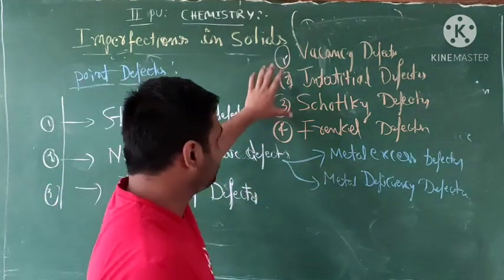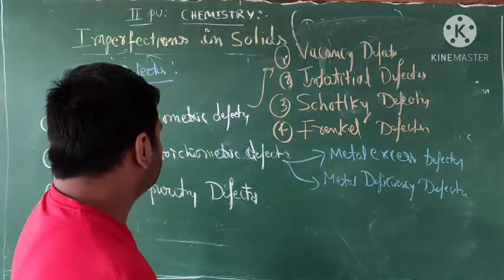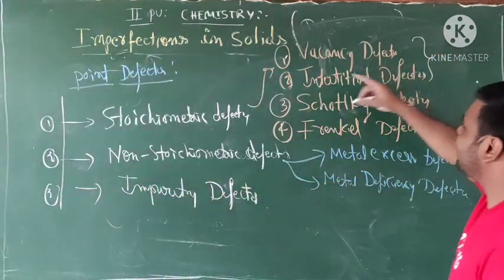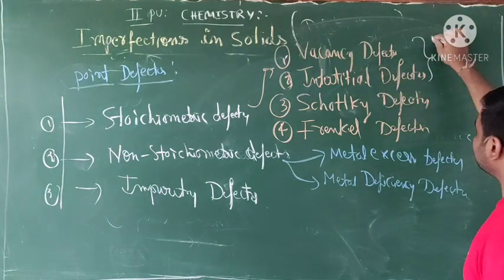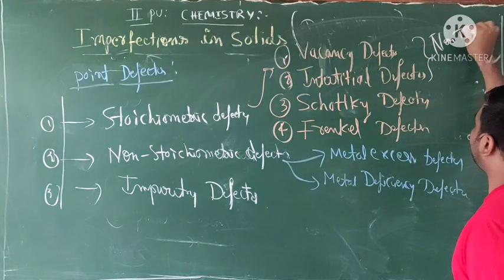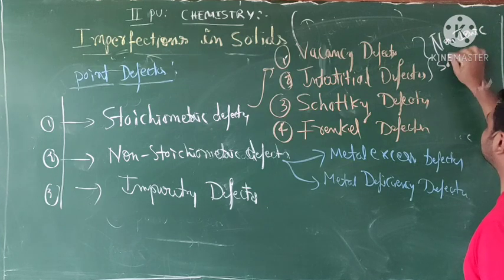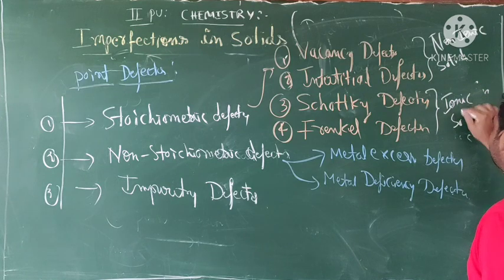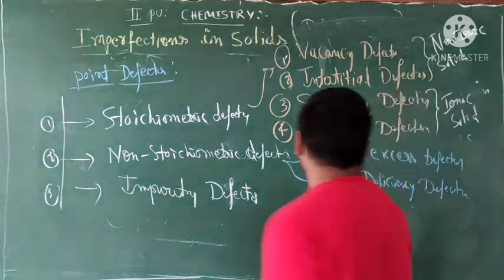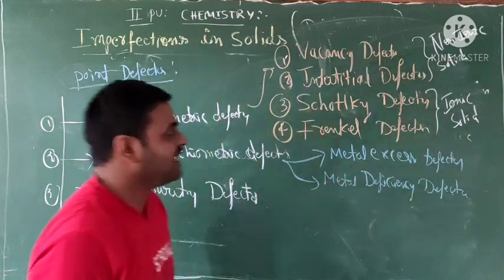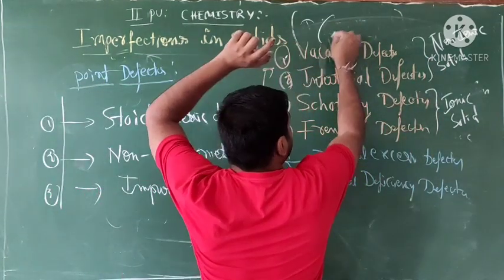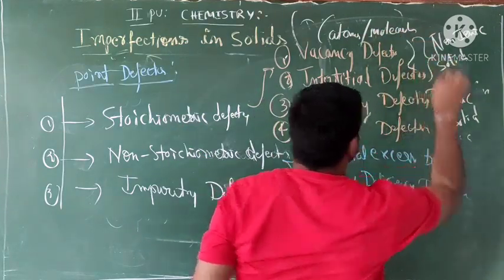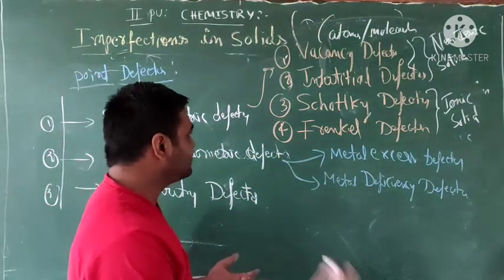Okay, this is important for the examinations. These two are involved in non-ionic solids, and these two are ionic solids. They are involved in ionic solids. This is for the non-ionic solids. Non-ionic solids means atoms or molecules are present in these two defects. Now, ionic means ions, they are in the form of ions.